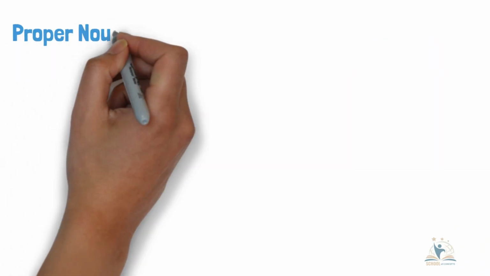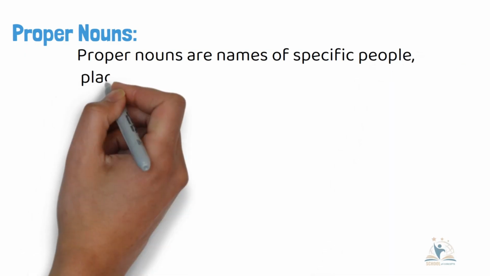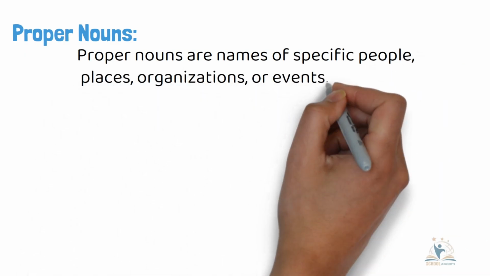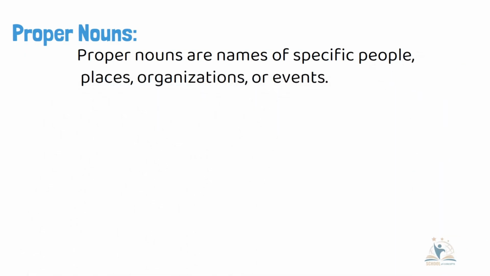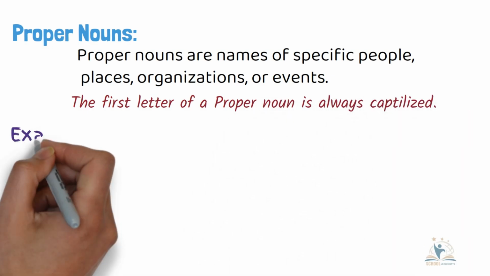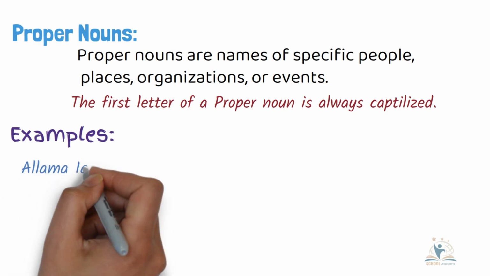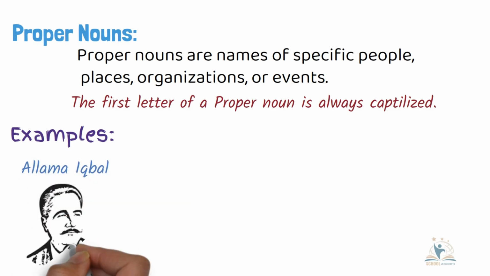Proper nouns. Proper nouns are names of specific people, places, organizations, or events. The first letter of a proper noun is always capitalized. Examples of proper nouns. Allama Iqbal is a proper noun as it is the name of a specific person and the national poet of Pakistan.